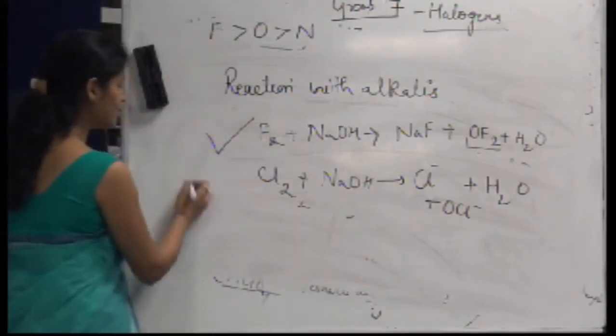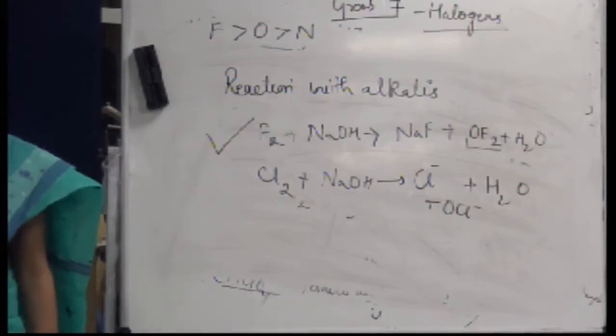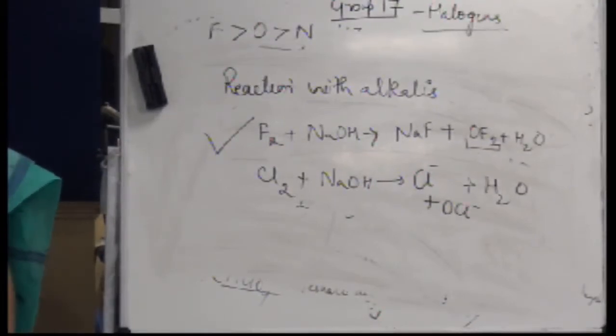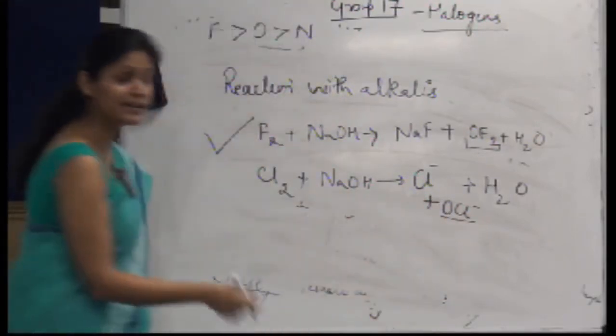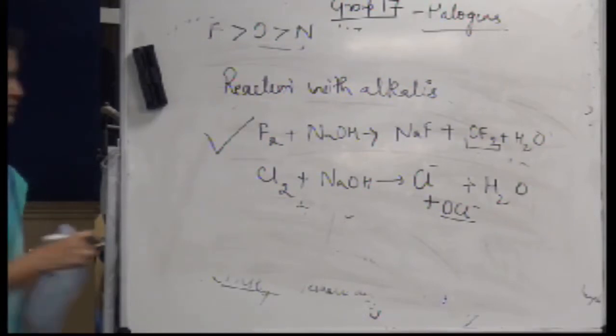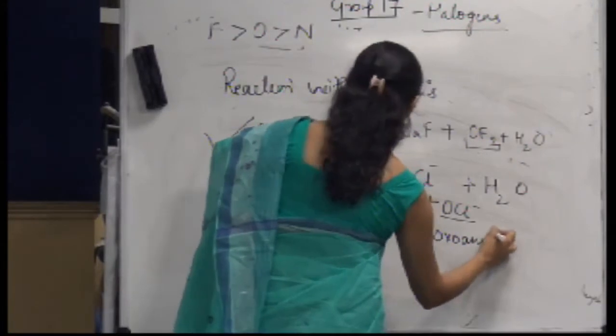If I say halogen, that means you simply write the atomic or molecular form. But if I say halide, that means it's an ionic form, anything minus or plus. So it will form a halide and this kind of species associated with oxygen, what do you call it? Oxoanion. Oxoanion, right?